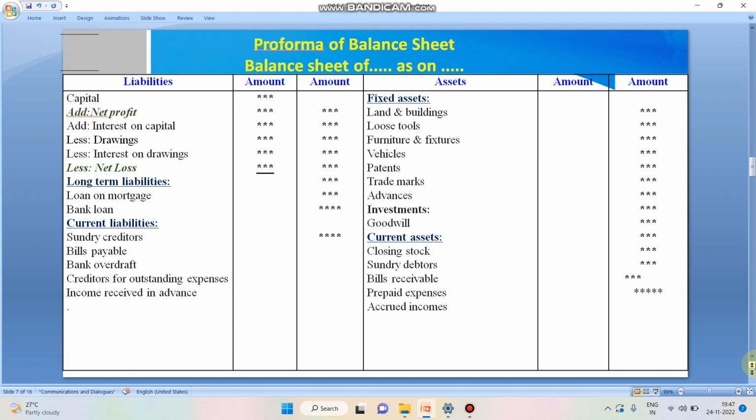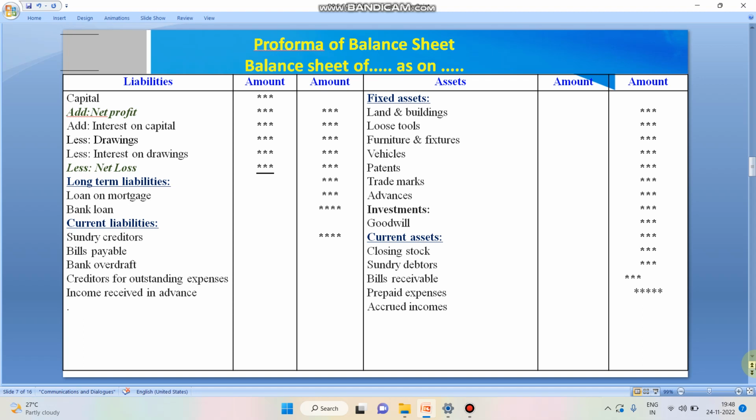If we take the asset side, we are going to record fixed assets, current assets, intangible assets. Those assets which are purchased for long-term use are called fixed assets, like land and building, loose tools, furniture, vehicles, patents. These are all fixed assets. If we take the current assets, these assets can be easily converted into cash. For example, closing stock, debtors, cash in hand, cash at bank, prepaid expenses. These all come under current assets.